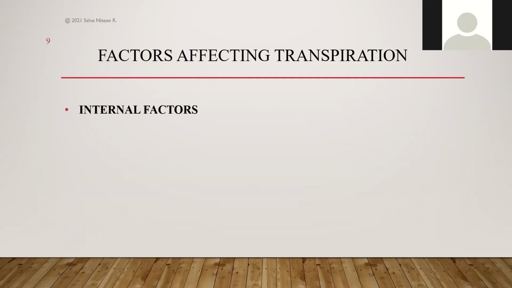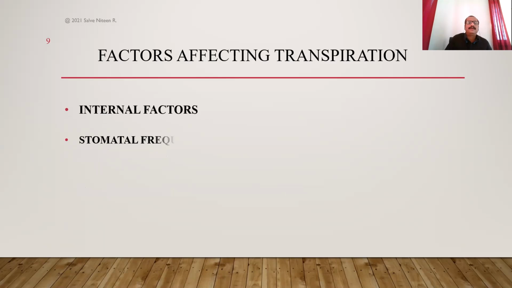Okay, the internal factors, the factors which work inside the plant body. The first factor is stomatal frequency. We know stomatal transpiration is the main type of transpiration, and when stomata are open, transpiration takes place, that we studied. So the main factor which is important here is the number of stomata. If the number of stomata is more, then the rate of transpiration will obviously increase.